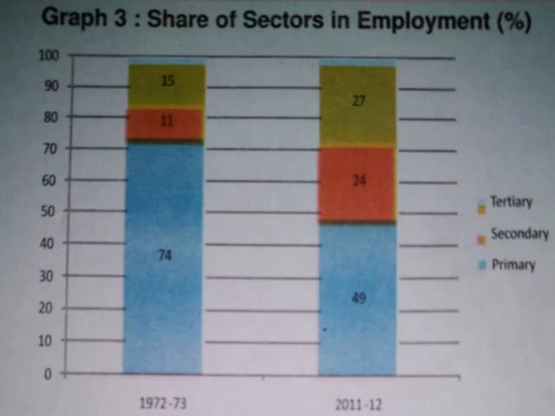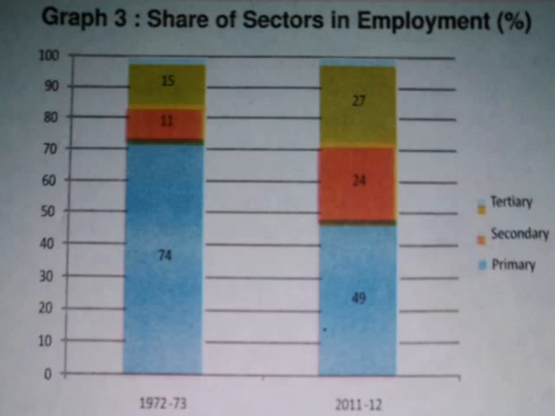And in the 2011-12 period, you can see that about 50% worked in the primary sector, and 24% work in the secondary sector, and 27% of people are employed in the tertiary sector.